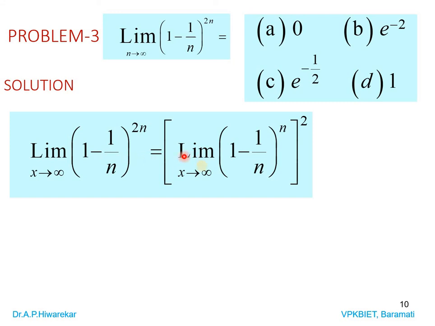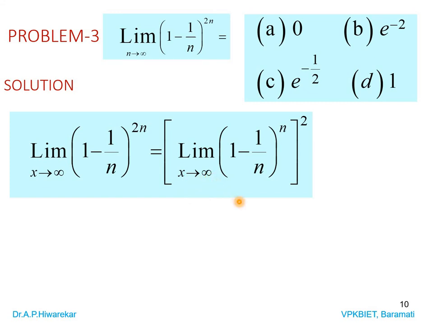We can write this limit as 1 minus 1 by n, power 2n, and we can write that as power n of power 2, since a power mn can be written as a power m, power n. It is just an adjustment. So the limit of 1 minus 1 by n power n, this power 2, as n tends to infinity.